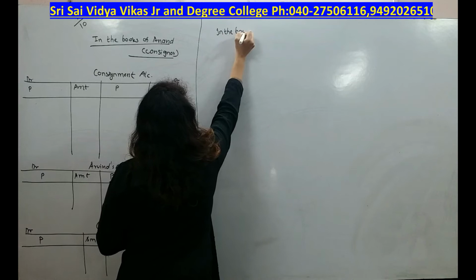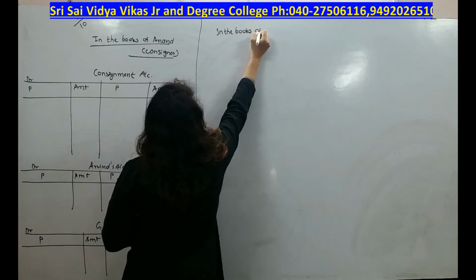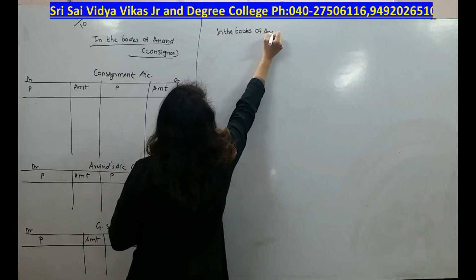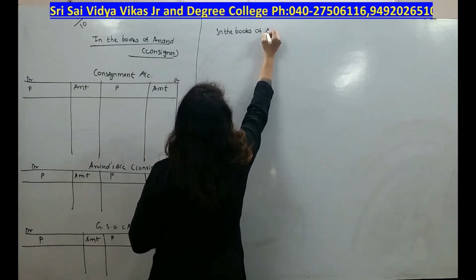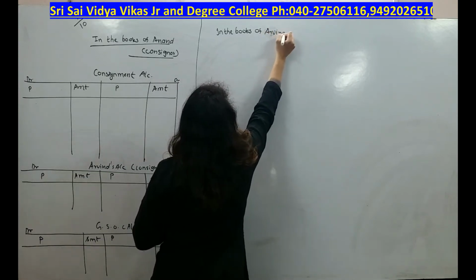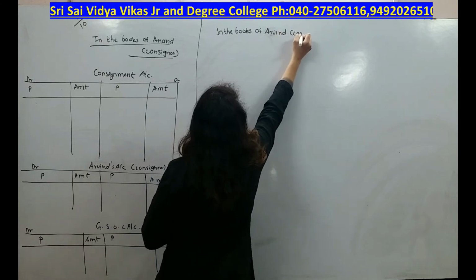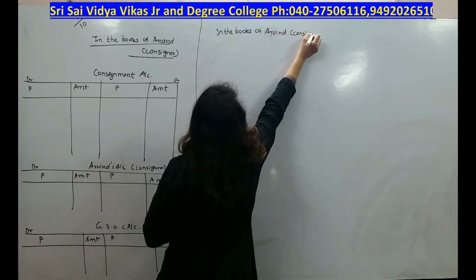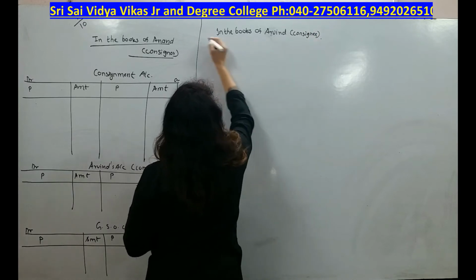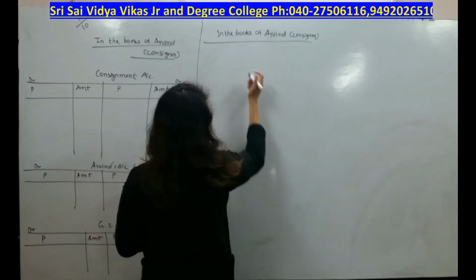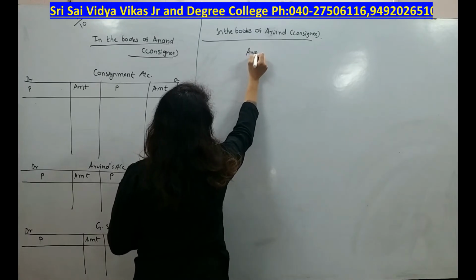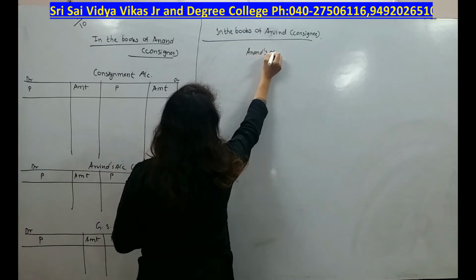Now in the books of Arvind. Anand is done, now Arvind. Who is Arvind? Arvind is the consignee. So in the books of the consignee I am going to prepare only 1 ledger, that is Anand's account.